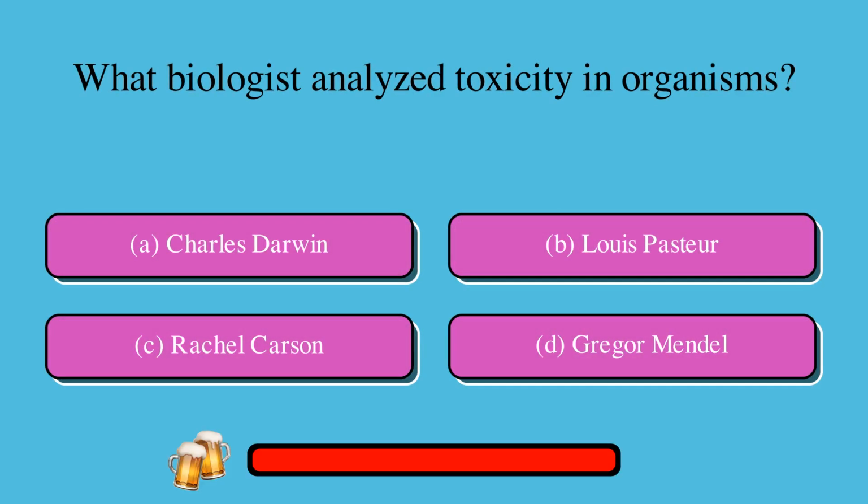What biologist analyzed toxicity in organisms? A. Charles Darwin, or B. Louis Pasteur, or C. Rachel Carson, or D. Gregor Mendel? The correct answer is C. Rachel Carson.